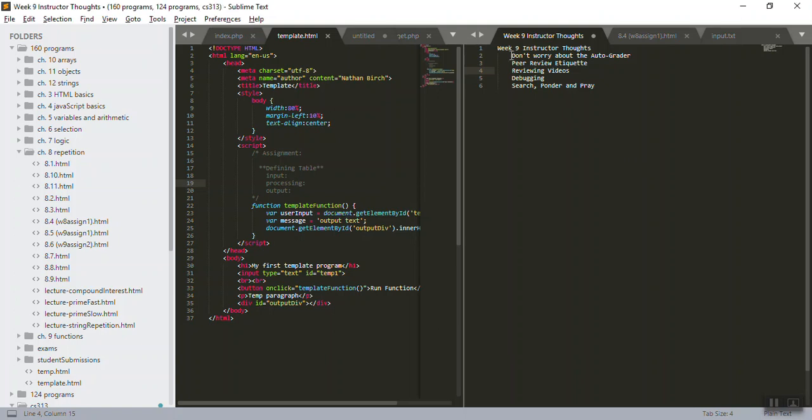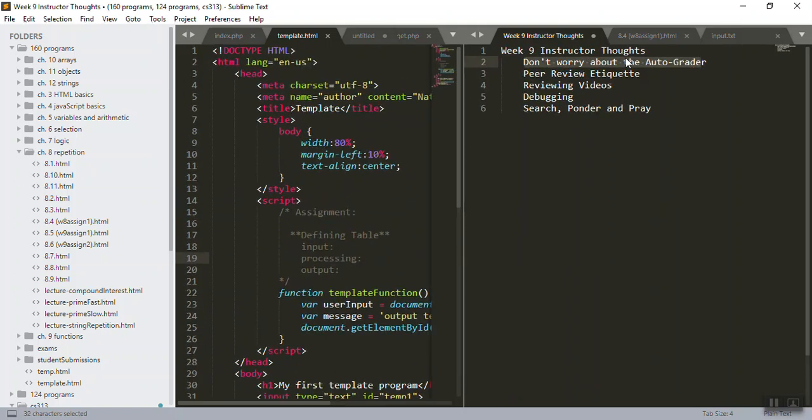So first things first, let me blow this up a little bit so it's easier to see. Don't worry about the autograder. I get a lot of emails weekly about the autograder when people submit their assignments on Friday night, and they're like, I got an F on this assignment and it was working. Just know, and I don't know if I've said this before, that I do personally grade these assignments. So, yes, the autograder is great when it works, but don't stress when it doesn't work, because I will review your code.